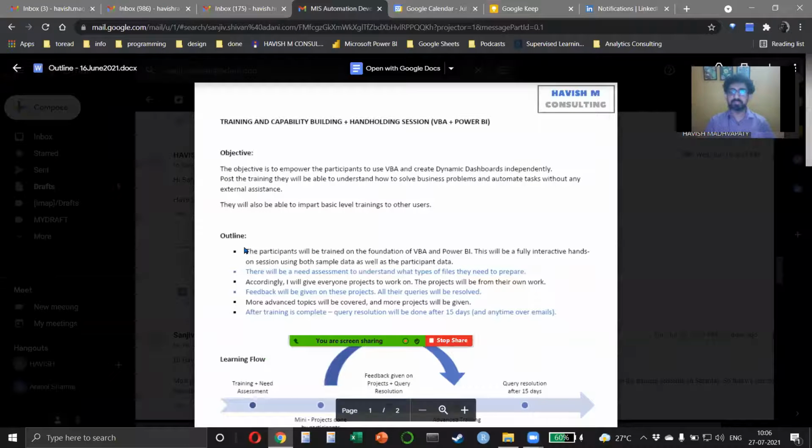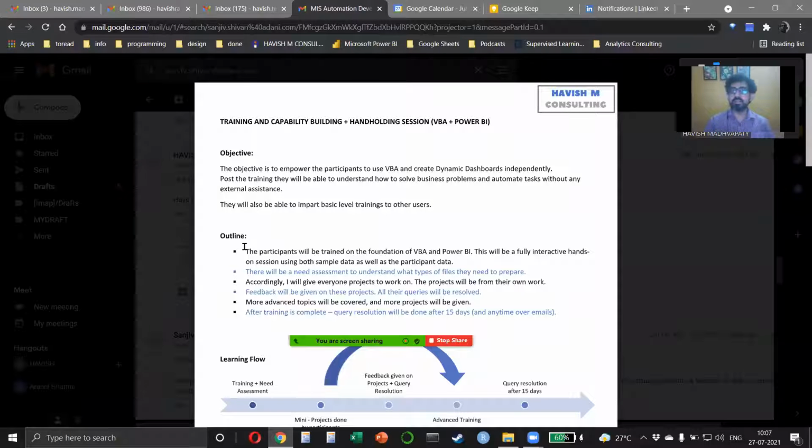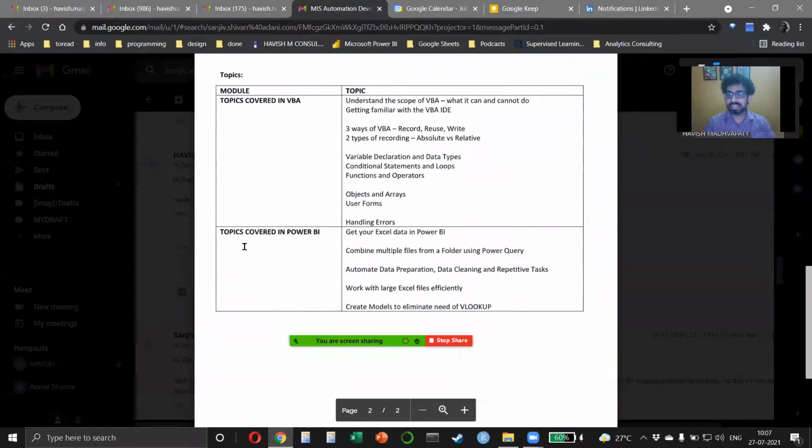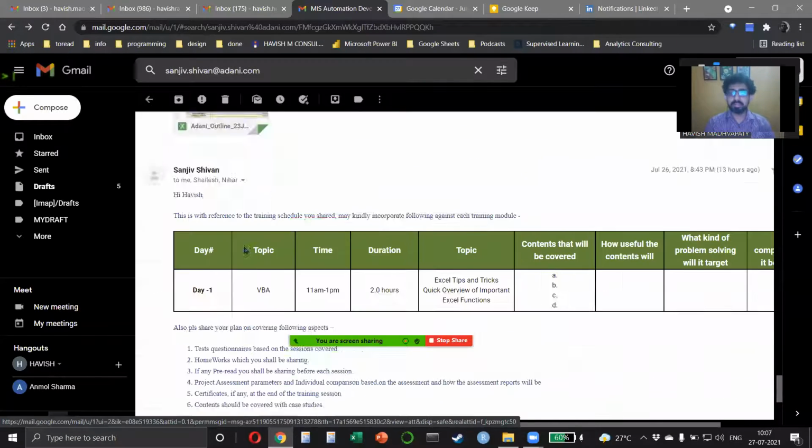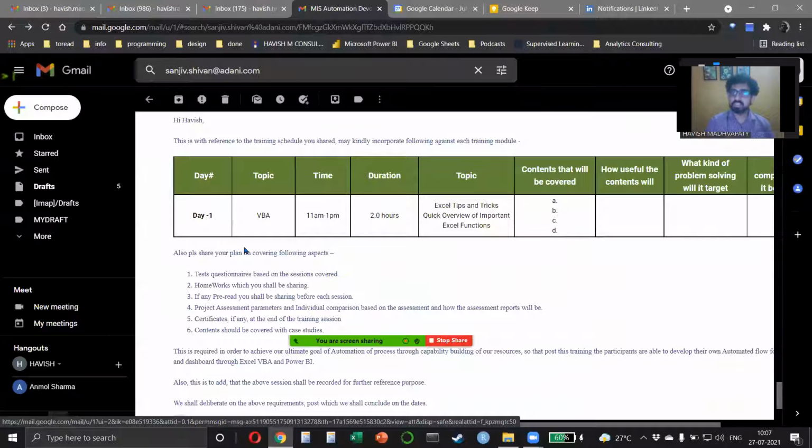Look at this. If you look at the outline, you notice that there was a structure created, right? So rather than simply telling them that I will do a 30 hours training on Excel and Power BI, in which I'll be covering user forms, calculations, and workflow automation, I created this entire thing. Why do you think that was necessary? Adani has come back to me with some changes required. Look at the way they have drafted the email.